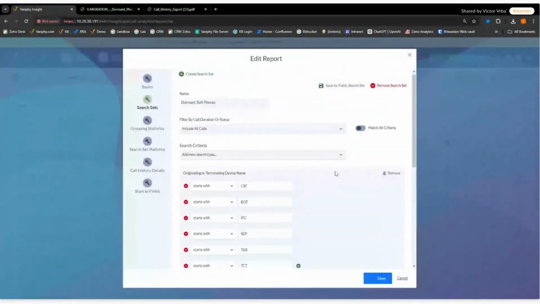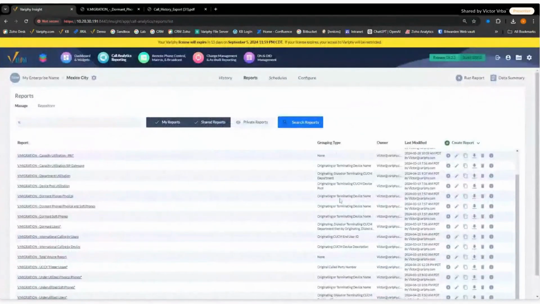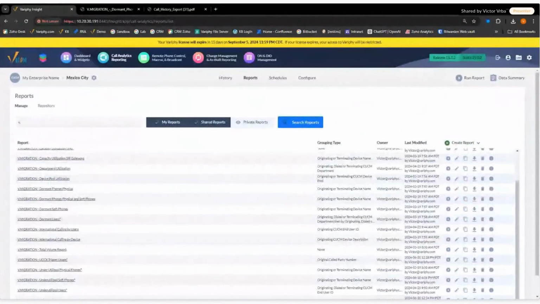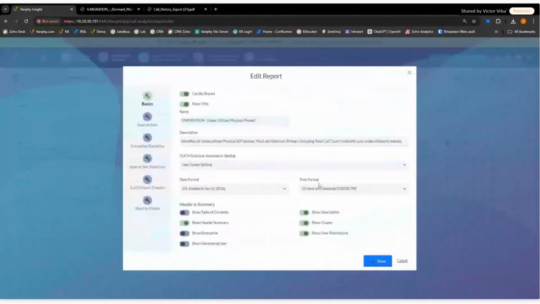All right. So the next one I'm going to talk about, instead of looking at calls that have no usage, we're going to look at phones that have minimal usage, because that may be just as important in making a decision on what you want to cut over as opposed to what you don't want to cut over. So the concept of this report is really the same as the one that we just ran.